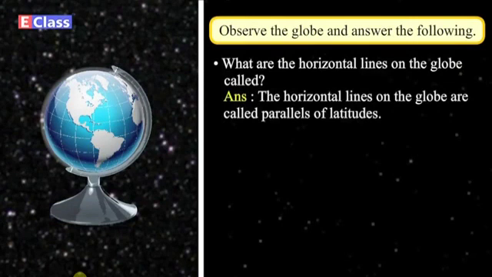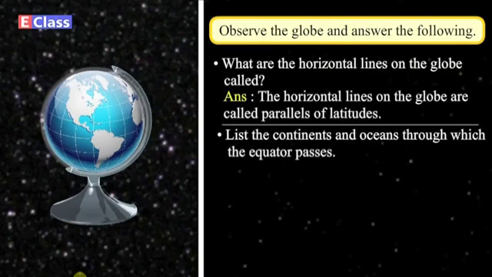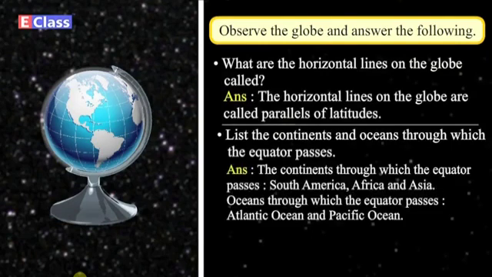List the continents and oceans through which the equator passes. Answer. The continents through which the equator passes: South America, Africa, and Asia. Oceans through which the equator passes: Atlantic Ocean and Pacific Ocean.